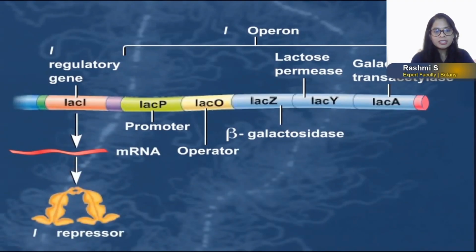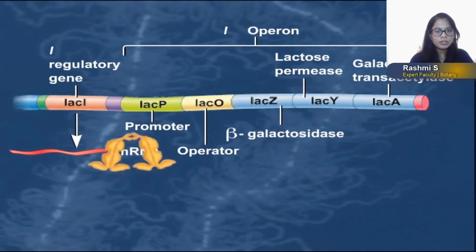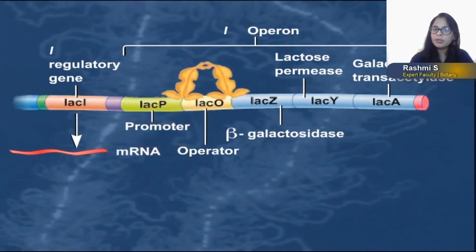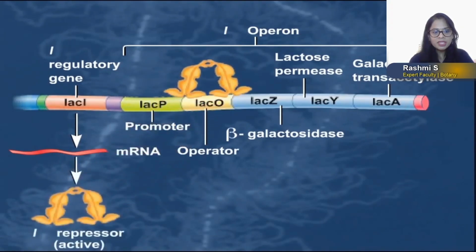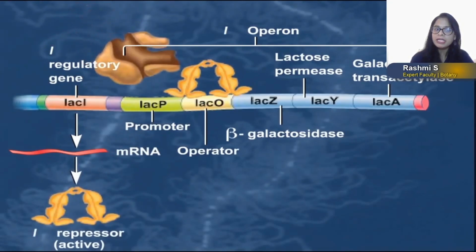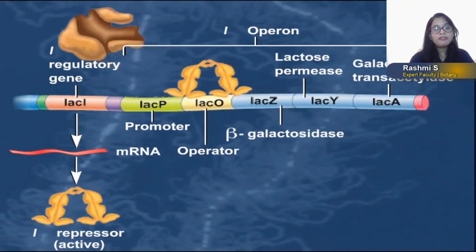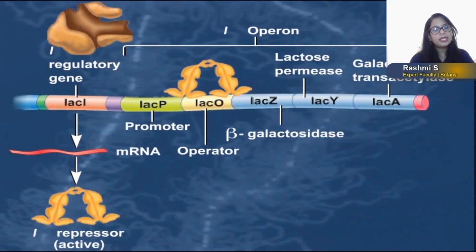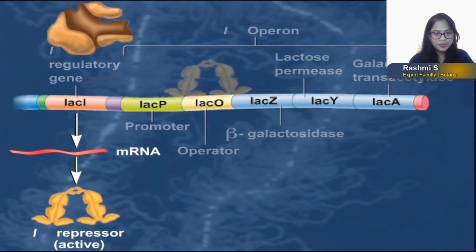So the active repressor is produced from the lac-I gene. What happens in the absence of lactose? It binds to the operator region. But binding of the repressor to the operator will inhibit the binding of RNA polymerase enzyme. If there is no RNA polymerase, then there is no transcription of structural genes.